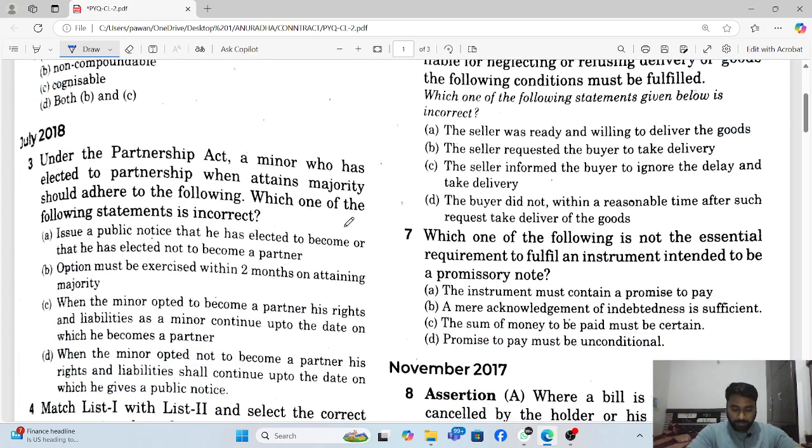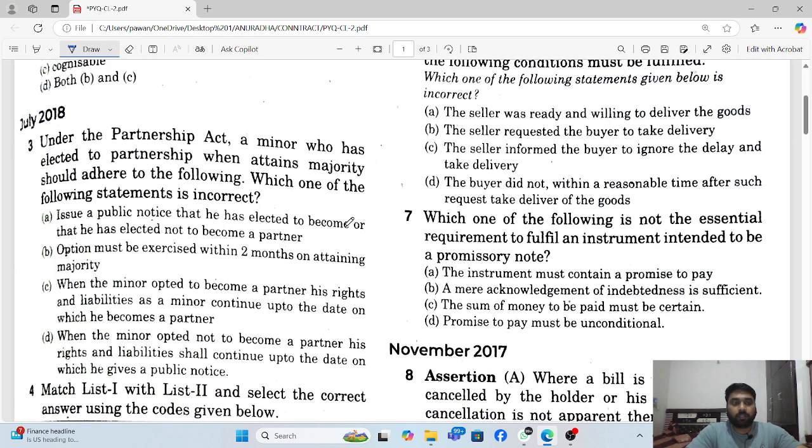Under the Partnership Act, a minor who has elected to become a partner, when he attains majority, should adhere to the following. Which one of the following is incorrect? इनमें से कौन सा incorrect है? Issue a public notice that he has elected to become or that he has elected not to become a partner. ये बात ठीक है कि उसे public notice issue करना पड़ेगा. Option must be exercised within 2 months on attaining majority. That is wrong. So the answer is B.